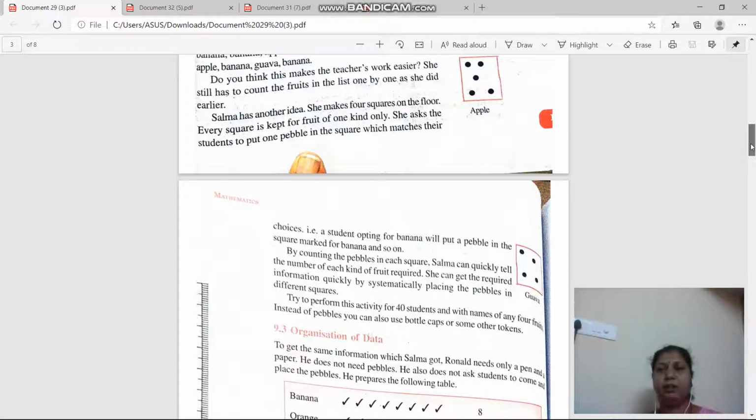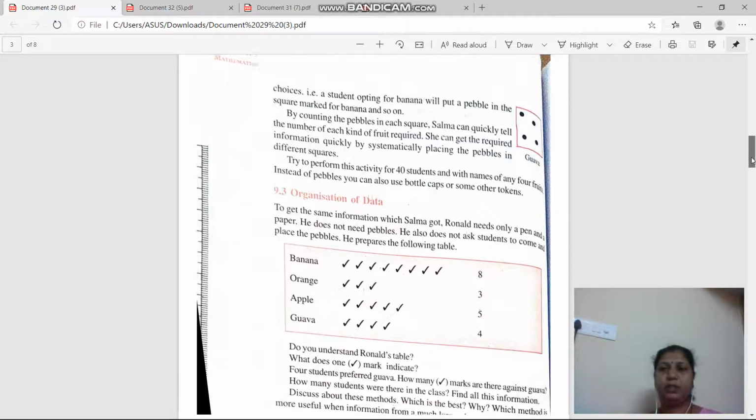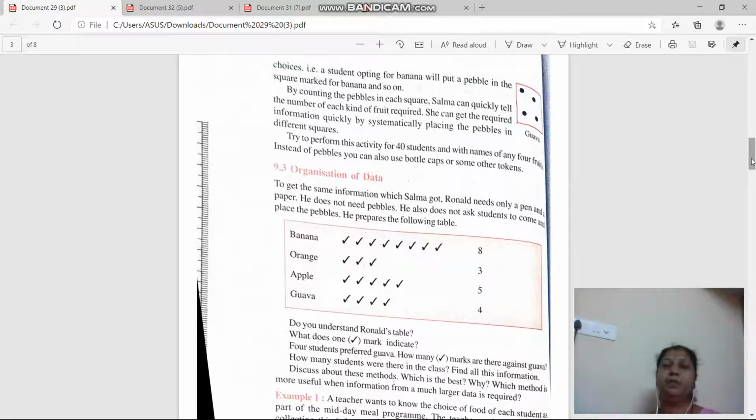Next thing, the organization of data. Now this can be modified into an even better system. So how? Suppose Rahul is there. What does Rahul do? He does not take pebbles, does not make squares or a list of students and names of fruits. What he does is take a pen and paper and make blocks. He makes 4 blocks: banana, orange, apple, guava, right? And he asked each student which fruit you like and made tick marks like this.